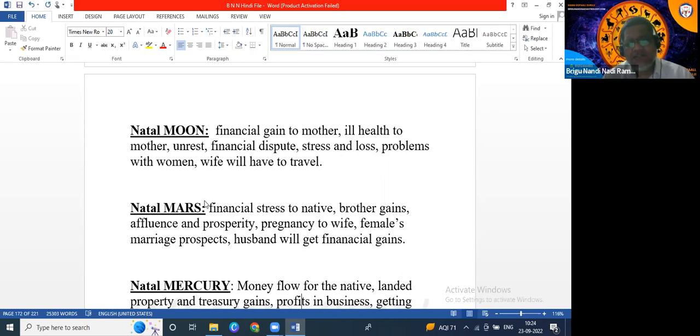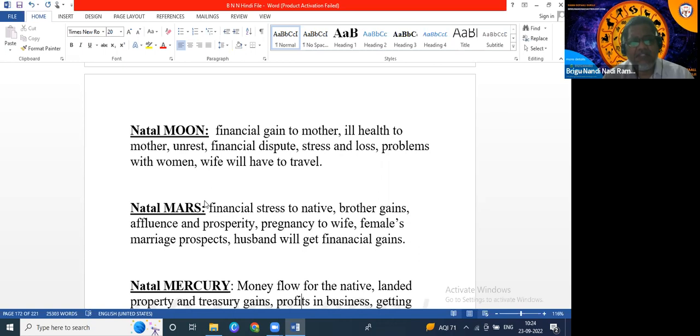So when it comes to monthly, when Venus aspects Moon, the yearly planet is Saturn or Jupiter, and the monthly planet is Venus. If transit Venus aspects natal Moon, then the wife will go abroad.